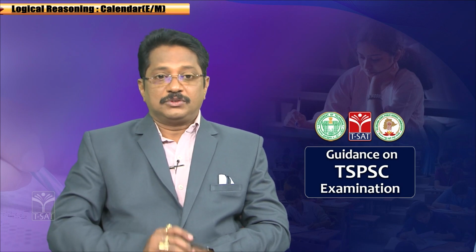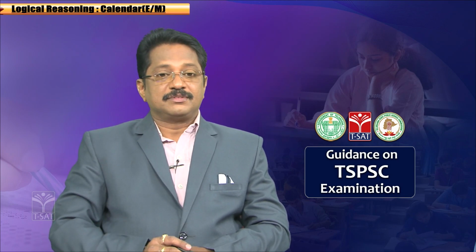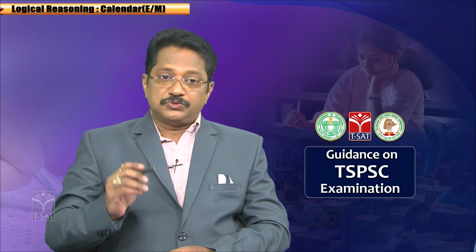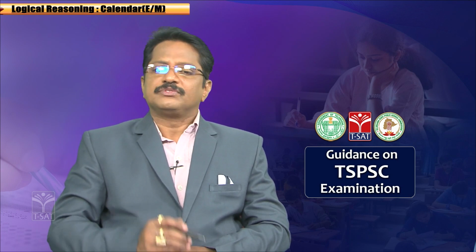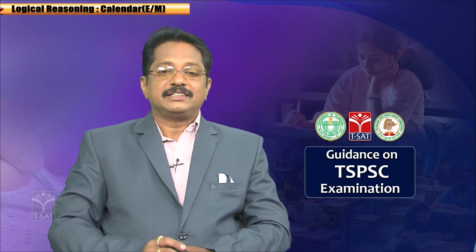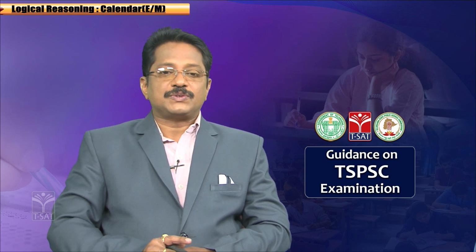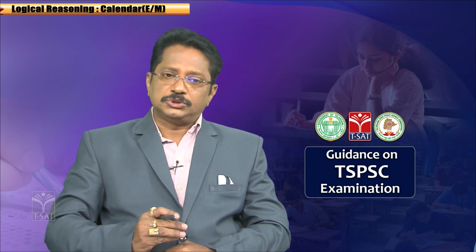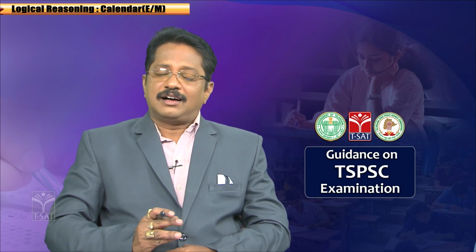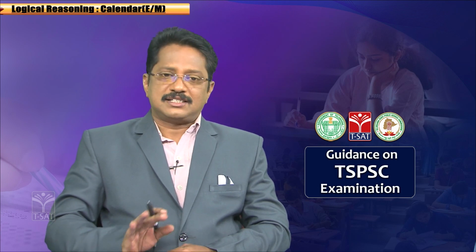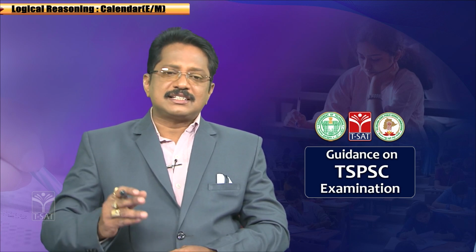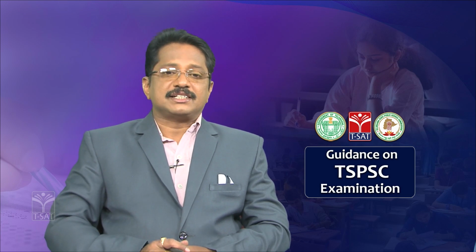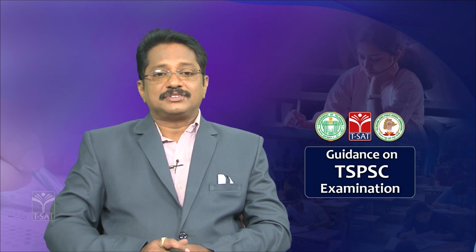The 7 months with 31 days, everyone knows: January, March, May, July, August, October and December. Clear? These are the 7 months which have 31 days. So, that is the importance of these things.